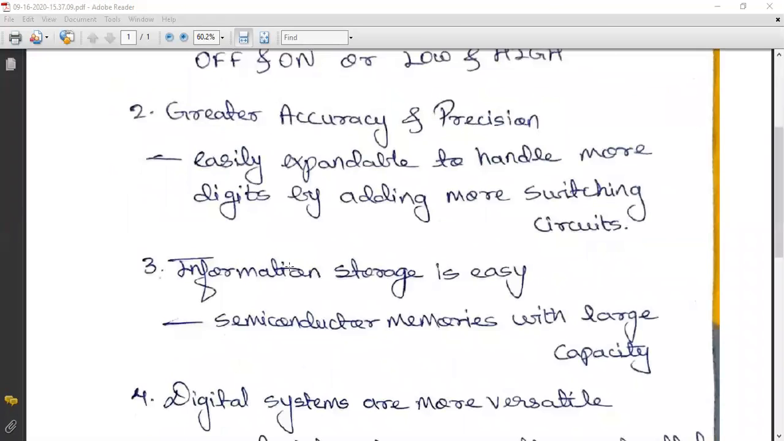The third advantage is that information storage is easier here because there are many semiconductor memories available in the market that can store a large amount of data. So information storage has become easier.